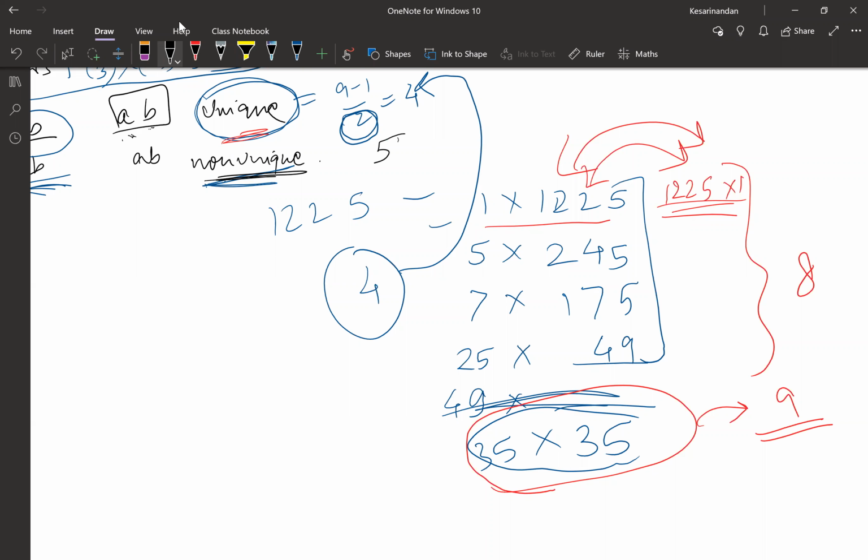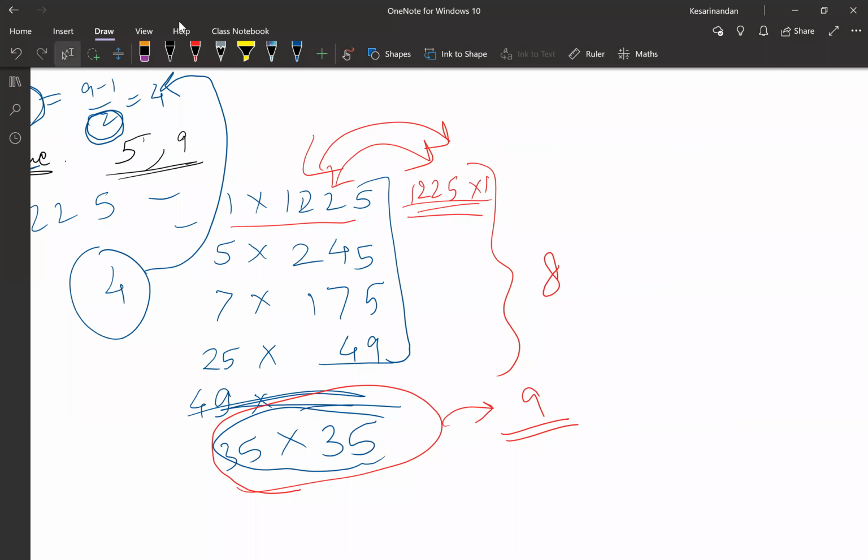So will the answer here be 5 or will the answer here be 9? 5. Fine. So everybody now clear that whatever I had marked with red ink was incorrect? Others, any doubt why I was incorrect? Anybody, any doubt? Ask me right now.